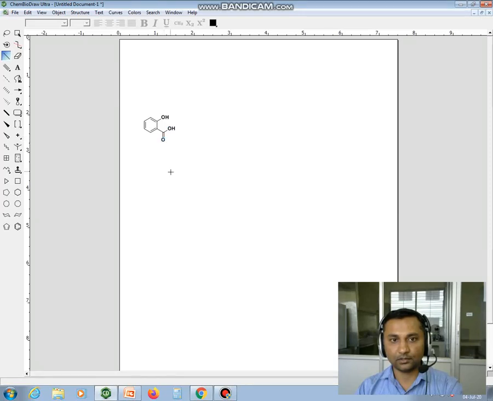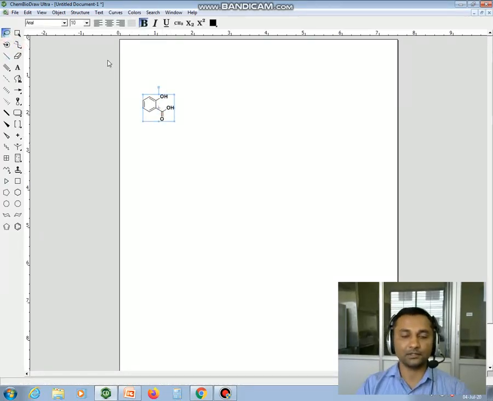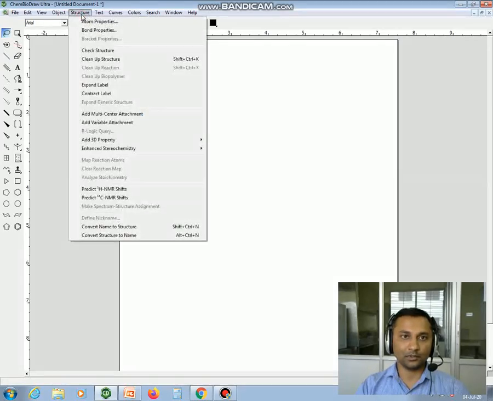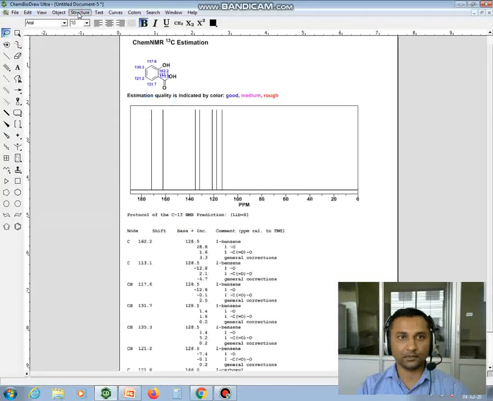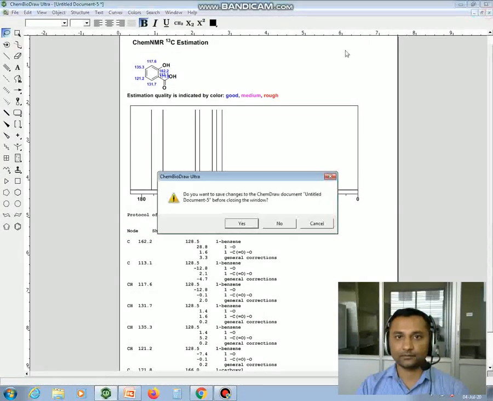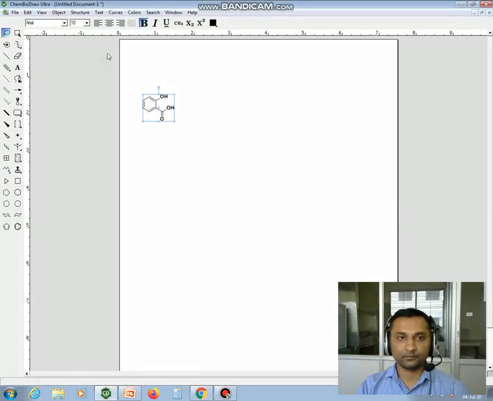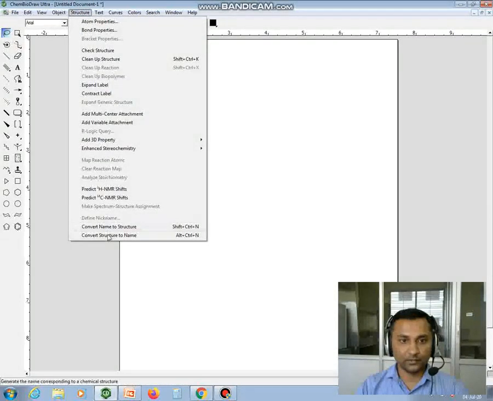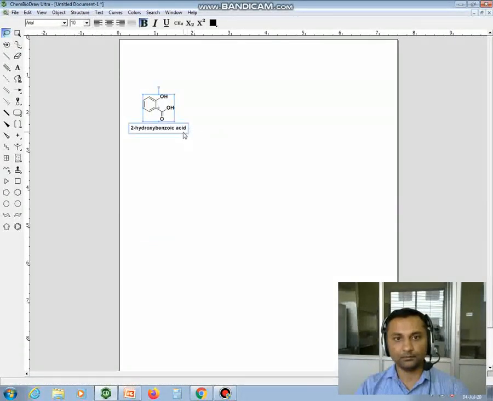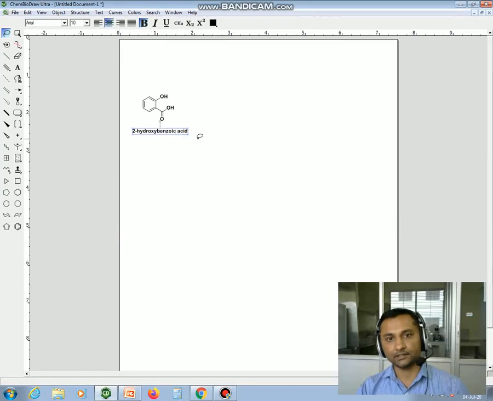Just insert the name. So this is the structure of salicylic acid. So I will show you how you can convert structure to the name. Convert structure to name. 2-hydroxybenzoic acid is salicylic acid. It's a common name and this is the IUPAC name.